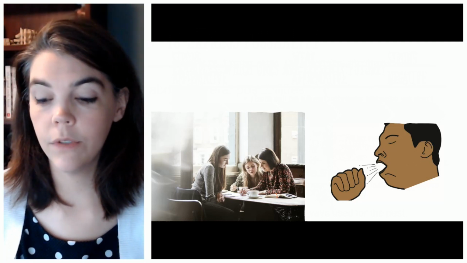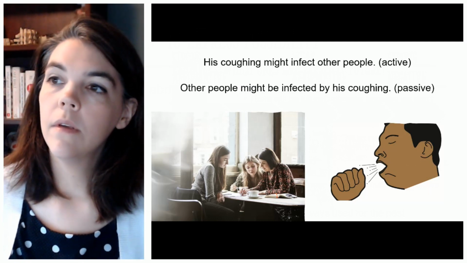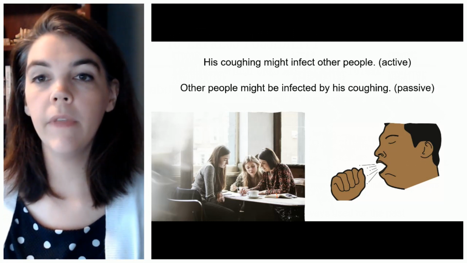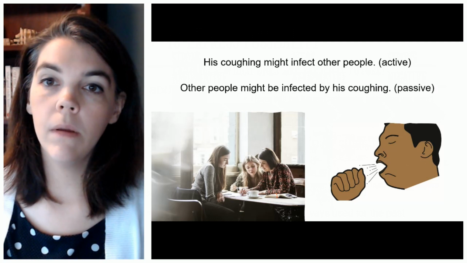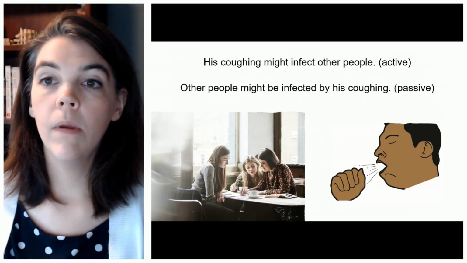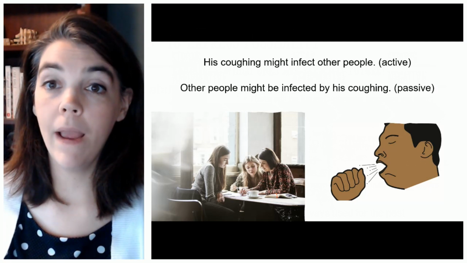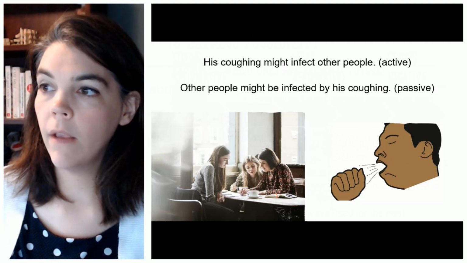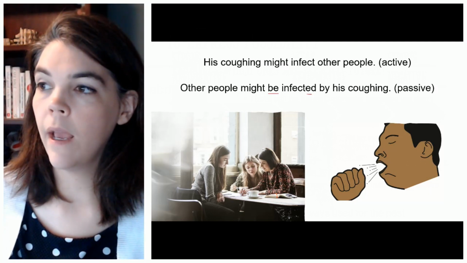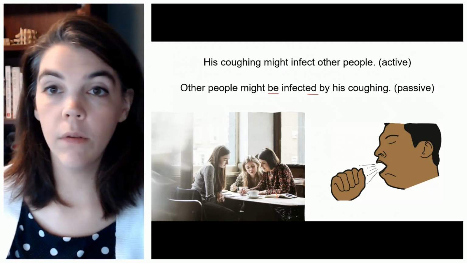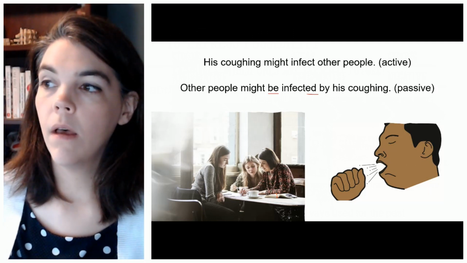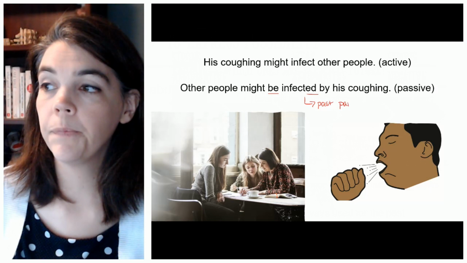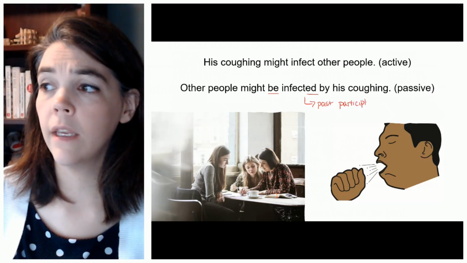All right, here's what I wrote. So I have two different ways of talking about this. His coughing might infect other people. That's the active voice. But maybe I want to make it passive voice. I could say other people might be infected by his coughing. So the difference here between active and passive is that our passive voice has be and adds an ed to a regular verb to make it a past participle. I want to point out that this is past participle, and if you have an irregular verb, that will look different than just adding an ed.